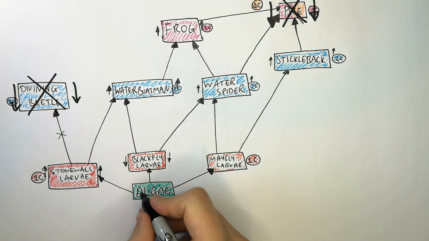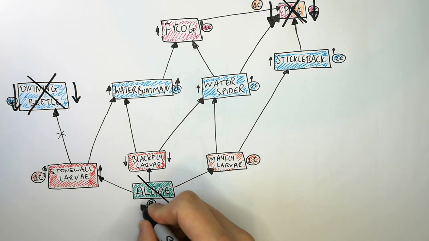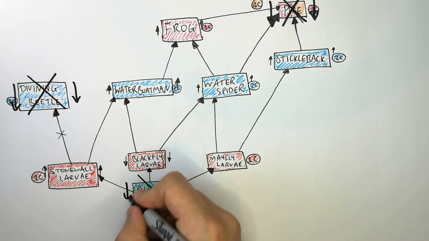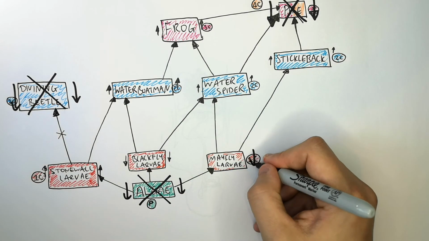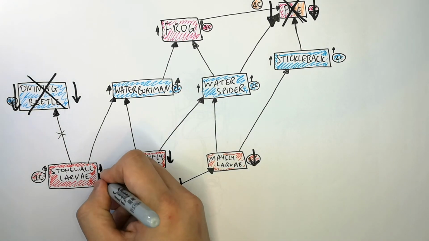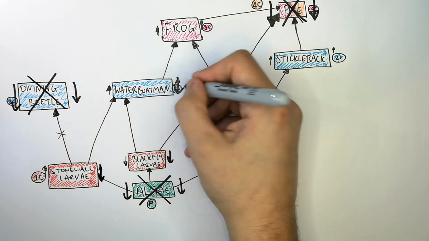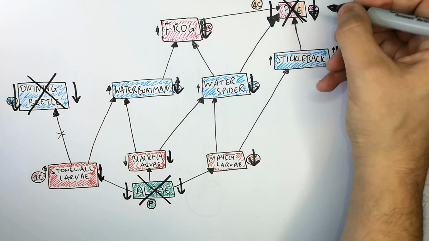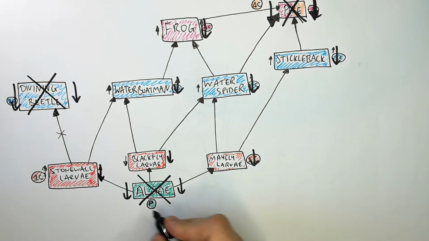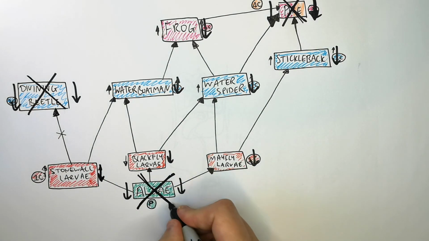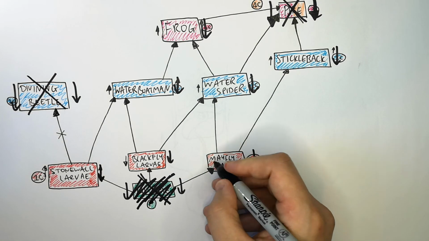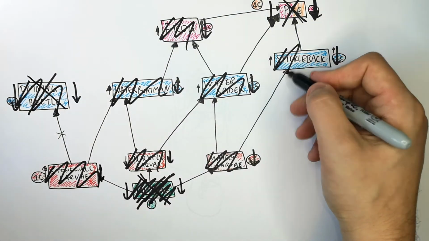If there is a decrease in algae, that is a really bad situation for the ecosystem, because that means there is no food for any of the primary consumers. That means all the primary consumers will decrease in numbers, which will lead to a decrease in numbers of all the secondary consumers, tertiary consumers, and then all of the quaternary consumers. So if the algae decreases in numbers, or worst case scenario, all the algae dies, the rest of the ecosystem will probably die with it.